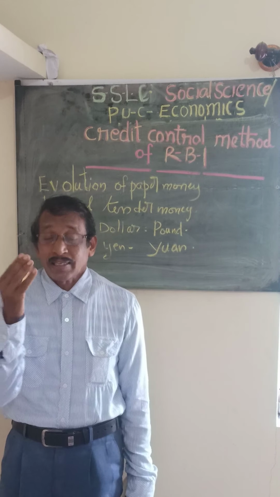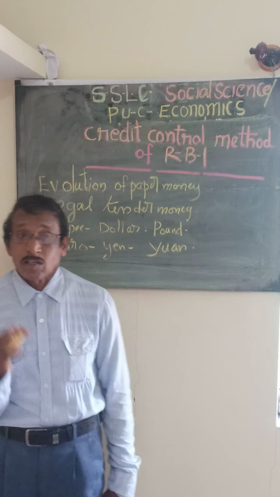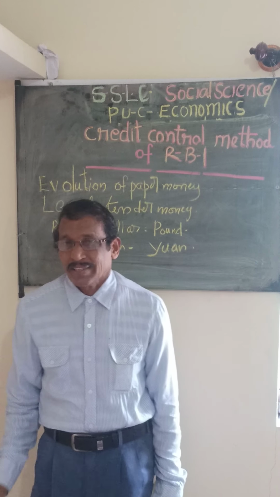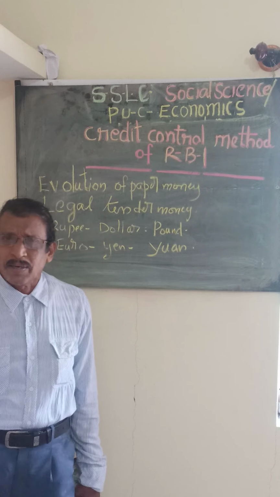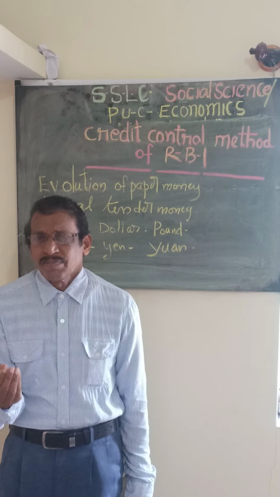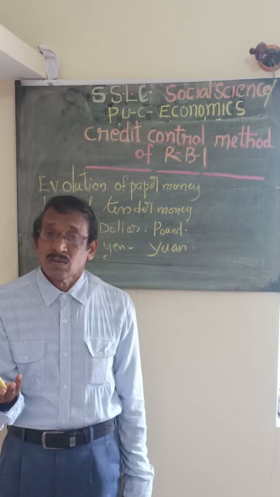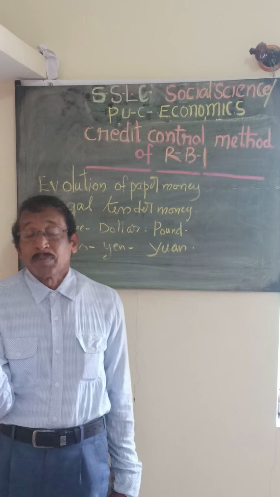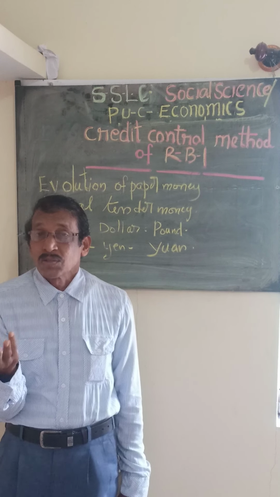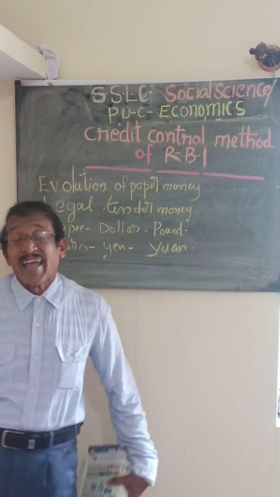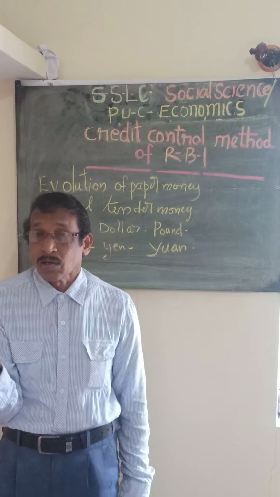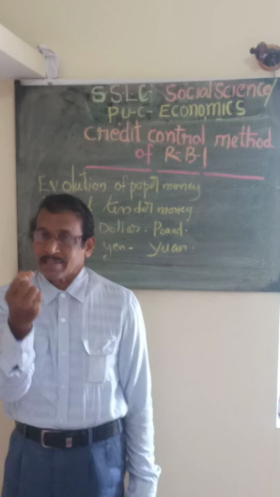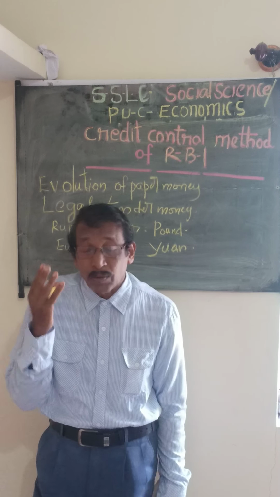So it depends upon the condition of the economy. During the inflationary period, it is natural that they will increase the bank rate. But during the deflationary period, when the price level is very low and employment opportunity is very low, or during depression, there is no purchasing power, and people cannot buy anything in the market. So the government will try to reduce the bank rate. When the bank rate is reduced, people will go to the bank, get credit, and increase their purchasing power. That system is called repo rate or bank rate.